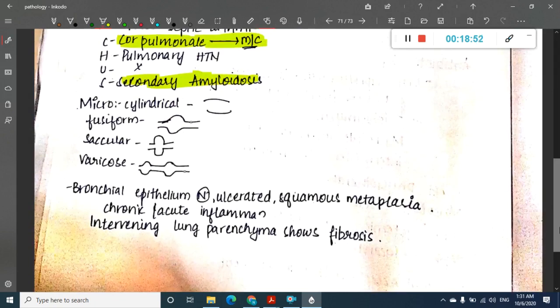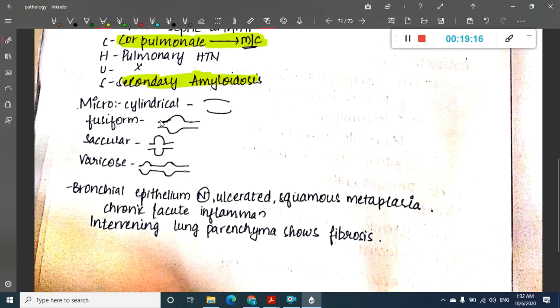I have already shown you the microscopic picture where you see ulcerated bronchial epithelium with multiple inflammatory infiltrates, and peribronchial infiltrate is also seen. What are the types of dilatations?